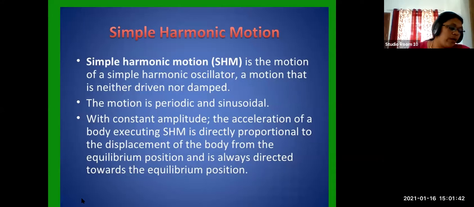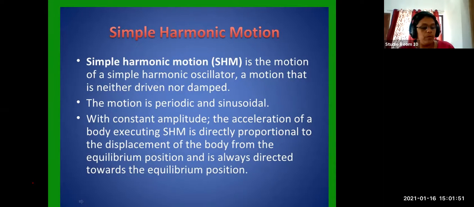Now we are coming to the first type of oscillation, simple harmonic motion. Our study is basically on simple harmonic motion. These are some terms I told you. Now our main study will be concentrated on simple harmonic motion. So what do you mean by simple harmonic motion? It is the motion of a simple harmonic oscillator that is neither driven nor damped.